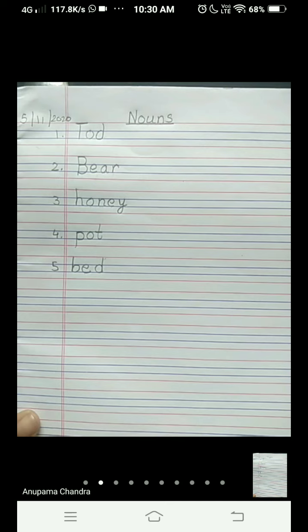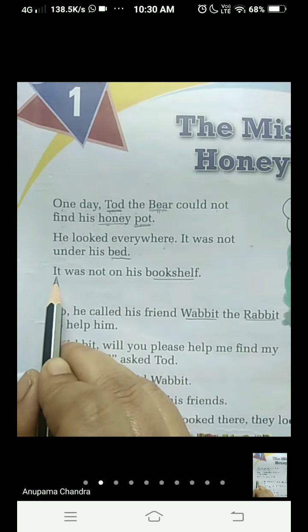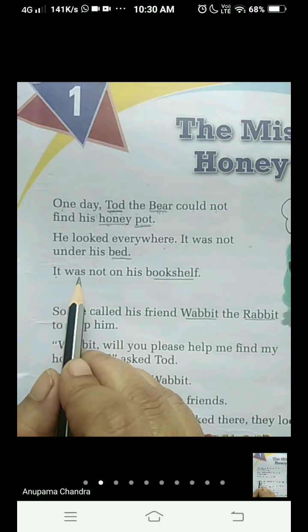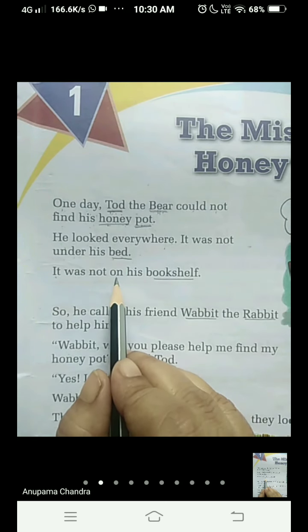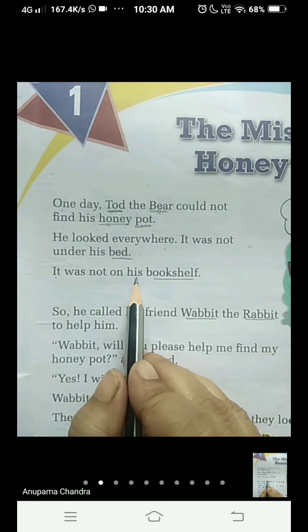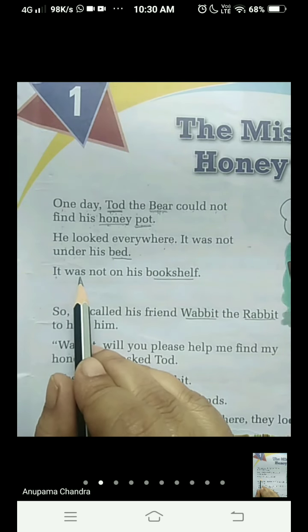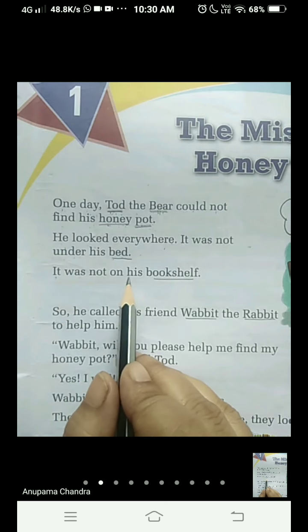Okay. Next line. It was not on his bookshelf. I-T, it. W-A-S, was. N-O-T, not. O-N, on. H-I-S, his.